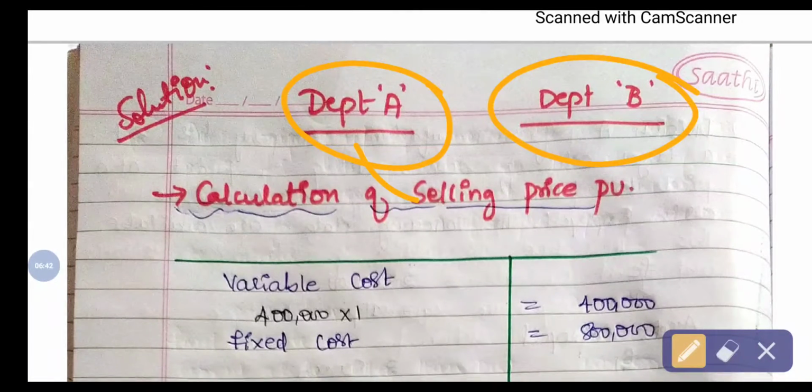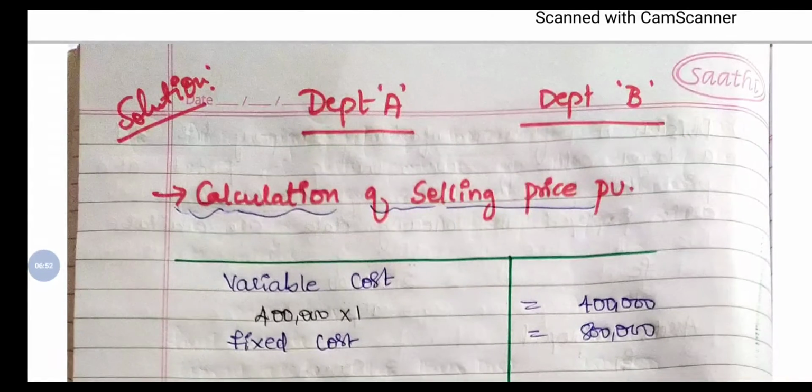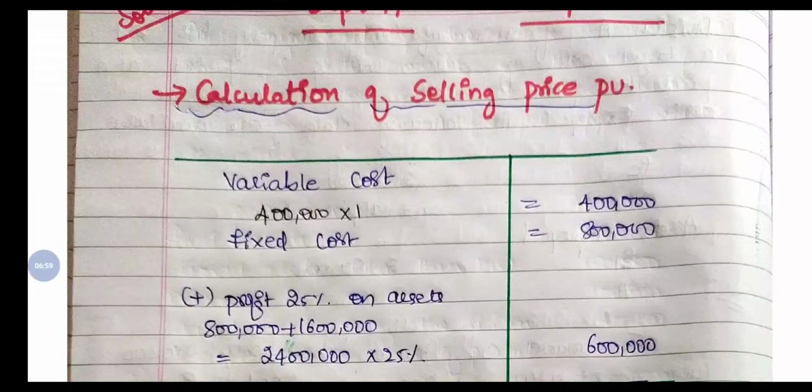So department A is transferring the goods to department B, and department B has to pay the price to department A. So here, first of all, calculation of the selling price, according to the requirements of division A.